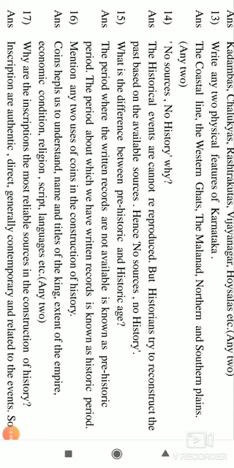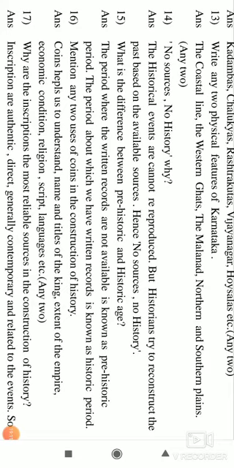So, in this period, we write history with the help of archaeological sources only. There are no written records. So, that is called the prehistoric period. The period about which we have written records is known as historic period.